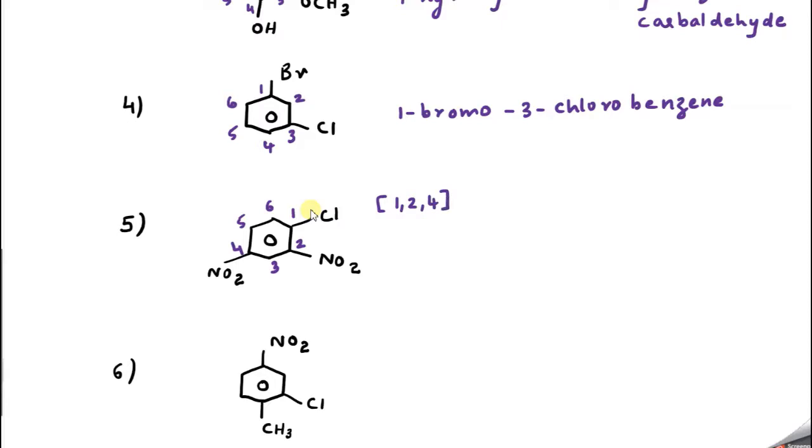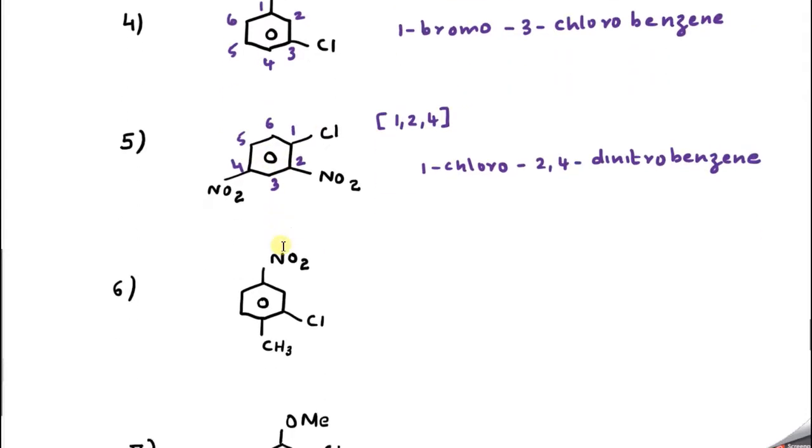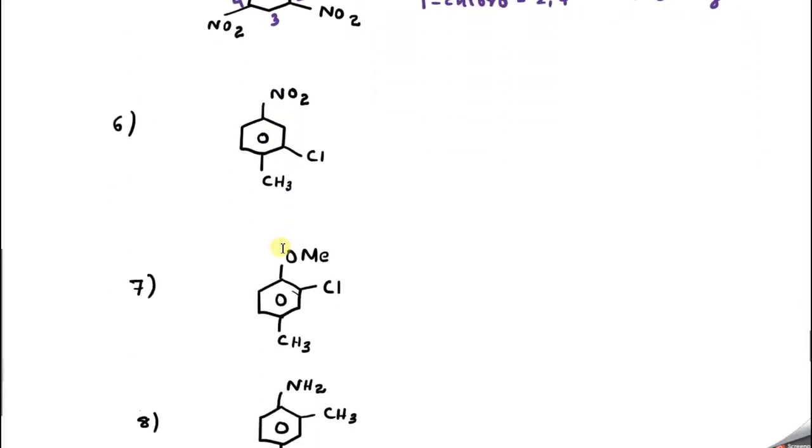Now what is the name of this compound? So I can say alphabetically chloro comes first. So 1 chloro, correct, hyphen 2, 4 hyphen, then what will come? Dinitro, correct, dinitrobenzene. 1 chloro 2, 4 dinitrobenzene. What about the next question?